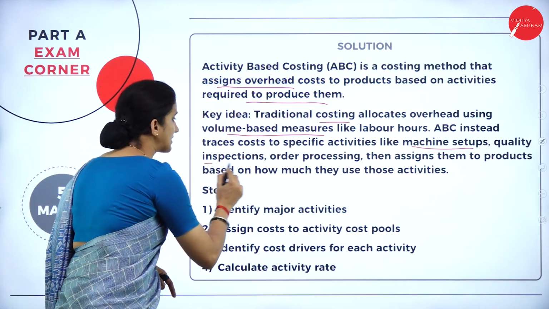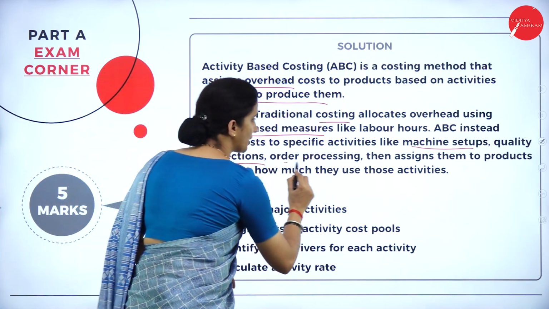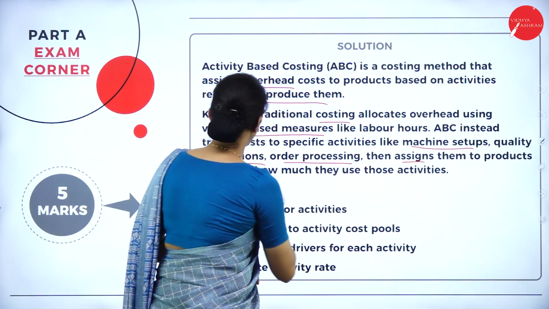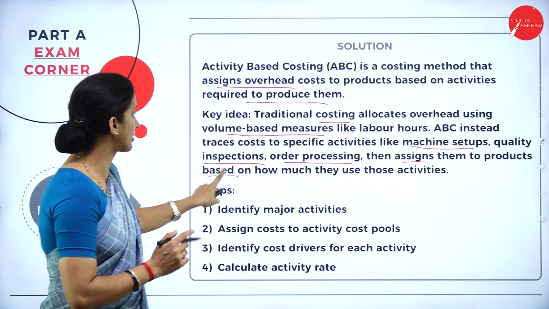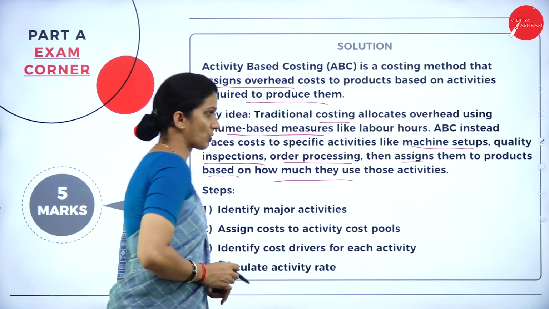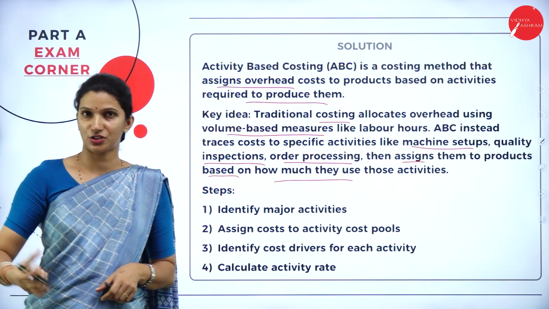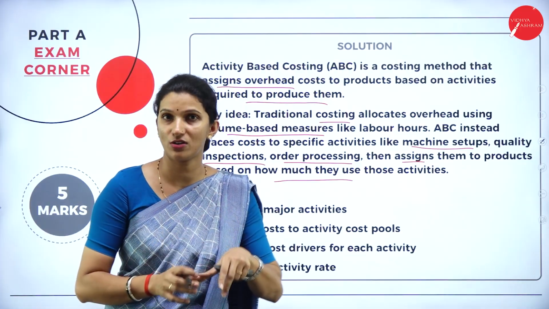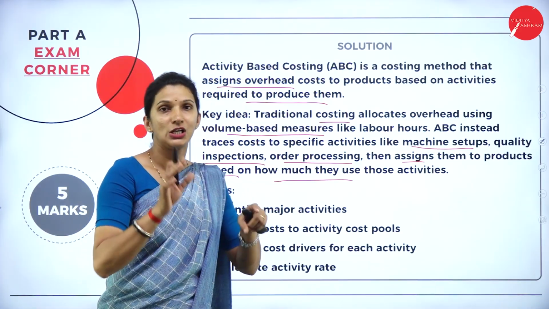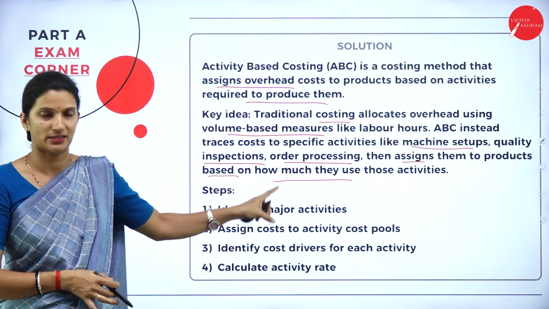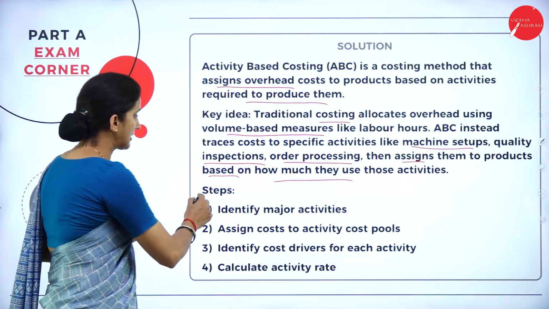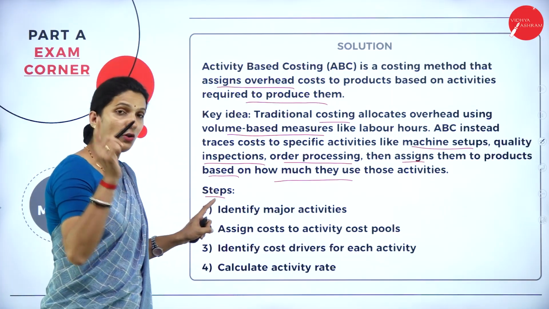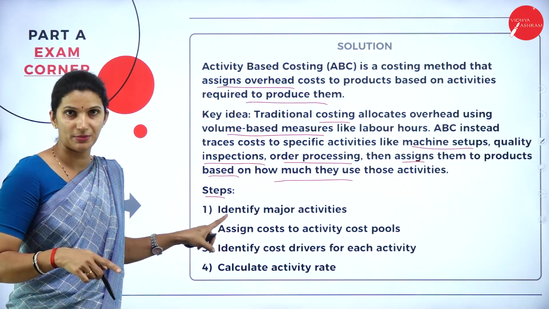And then the quality inspection, or maybe the order processing, and then assigning them to the product based on how much they use those activities. So that means in the production of a product, what are the various activities involved and what is the cost incurred in those activities. That is ABC, or activity based costing. Now we'll see the steps. You can also write the steps involved in the ABC method.